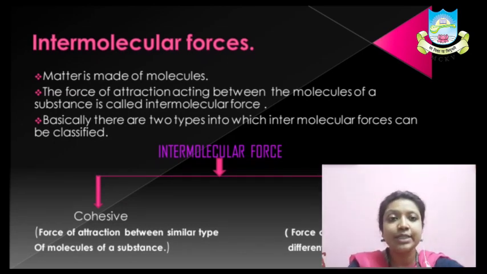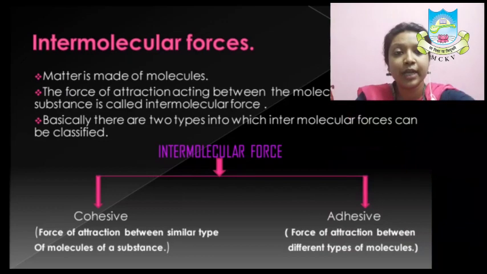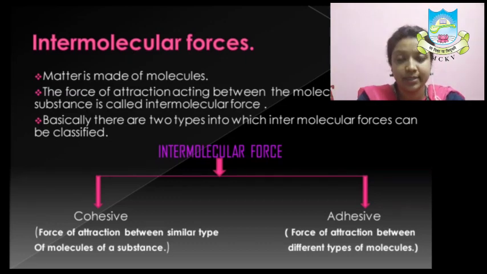Now these intermolecular forces of attraction are of 2 types. One is a cohesive force, another is an adhesive force. Now let us go into detail about what you mean by cohesive force. So cohesive forces are those forces of attraction between molecules of the same kind, and adhesive force is the force of attraction between the molecules of different kind.